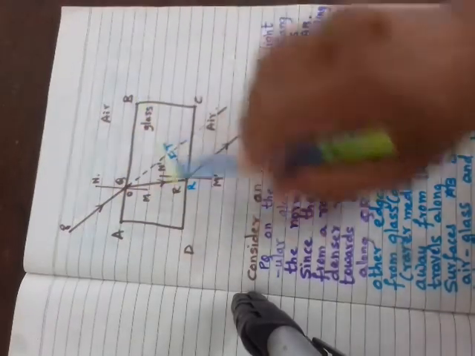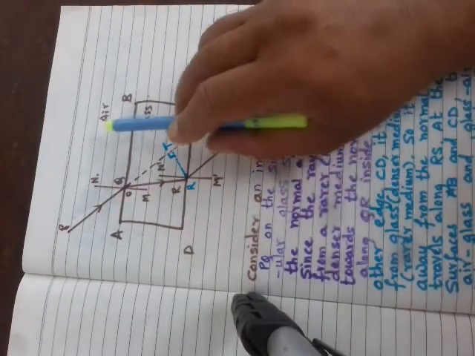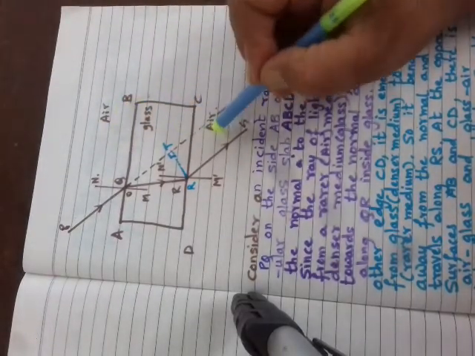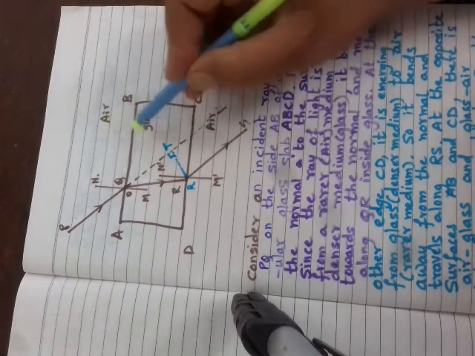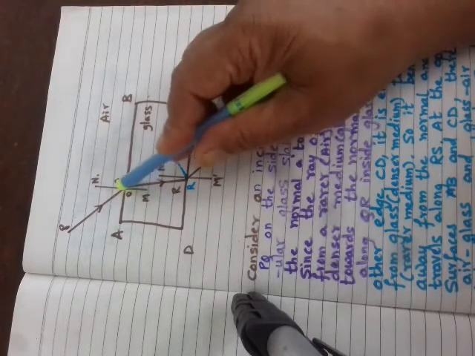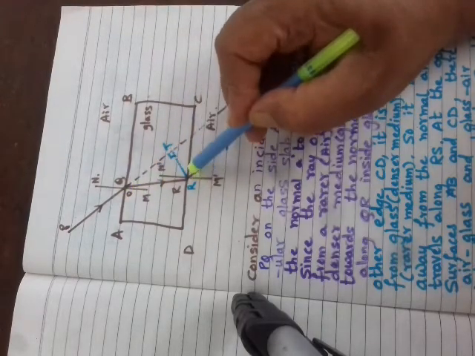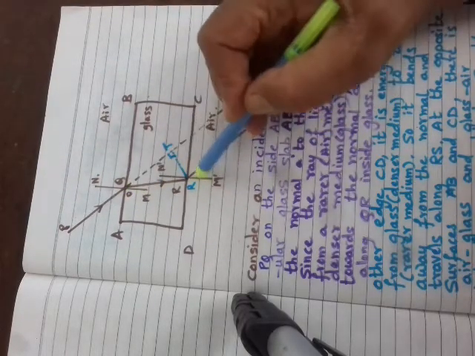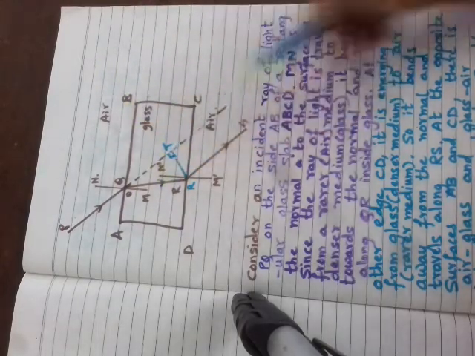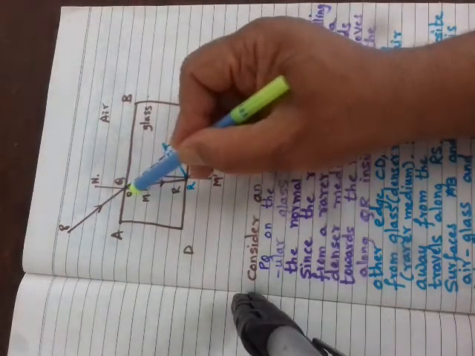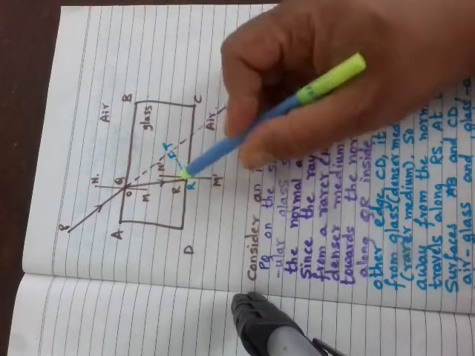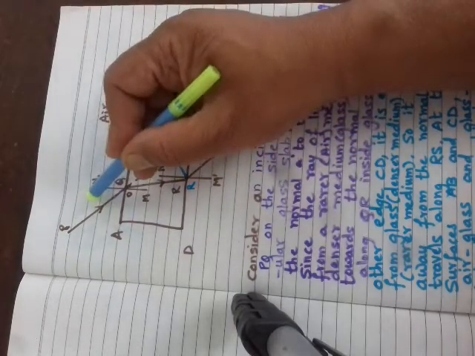Now here what we see is at this surface AB as well as this surface CD, here we have air glass interface and here we have glass air interface. So the extent of bending here as well as here will be just equal and opposite. Since the extent of bending is equal and opposite, you can see this angle should be equal to this angle, and also this angle should be equal to this angle.